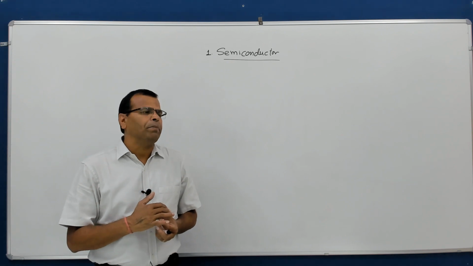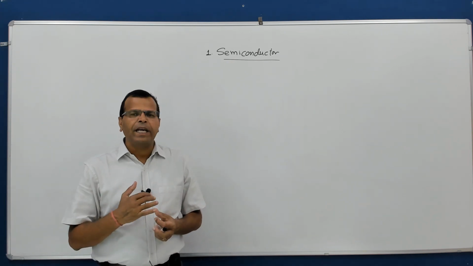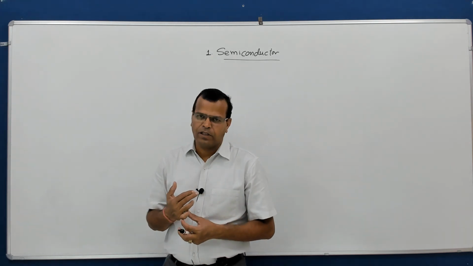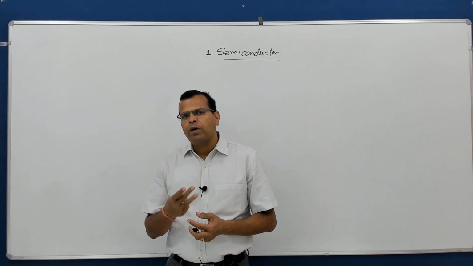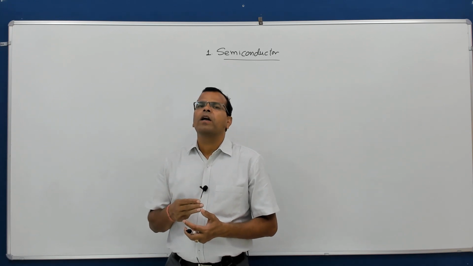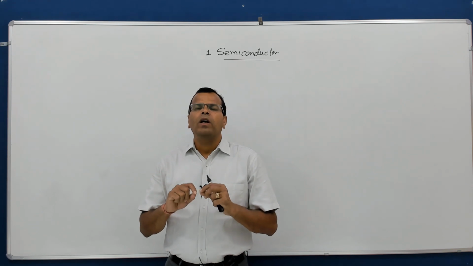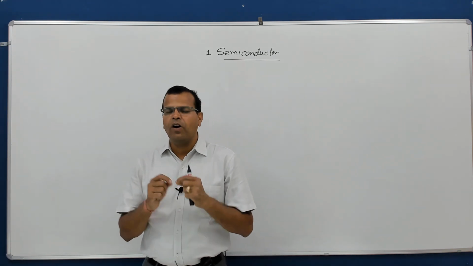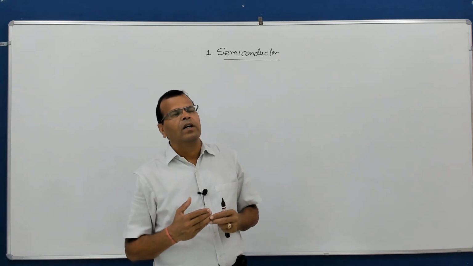Second is Neamen, Donald A. Neamen. So these are the three books which are more than enough for semiconductors, not only semiconductors but for electronic devices. All the electronic devices will be fully covered from these three books.